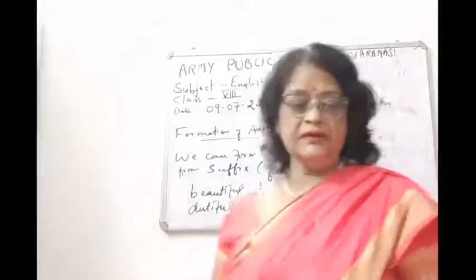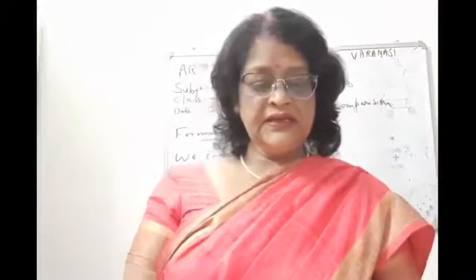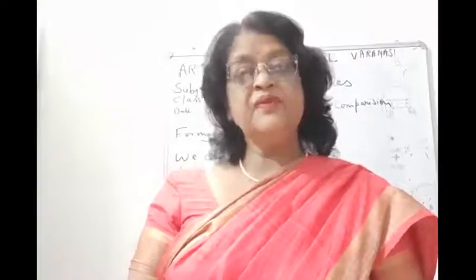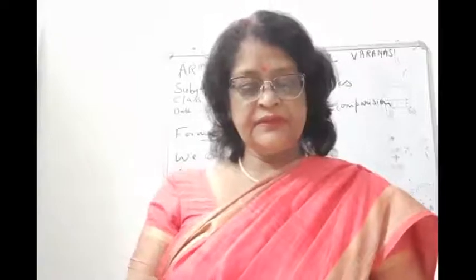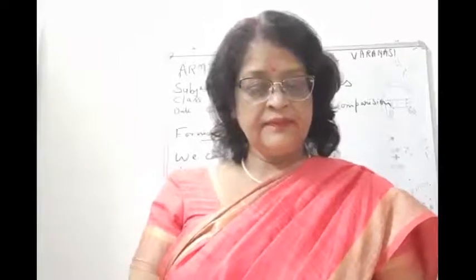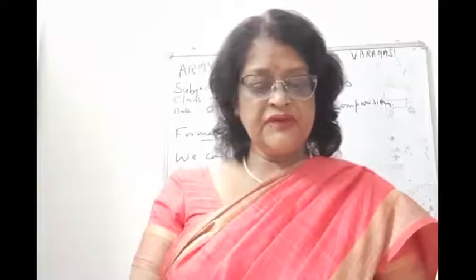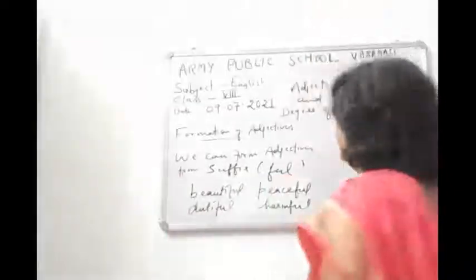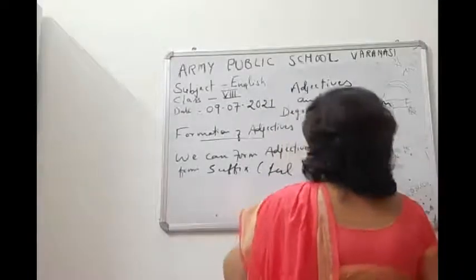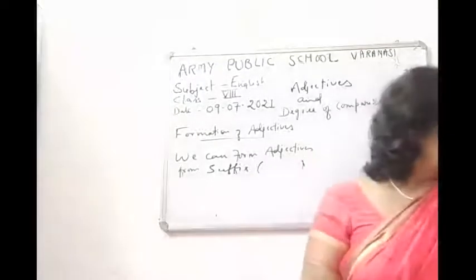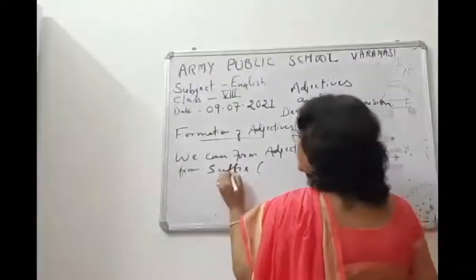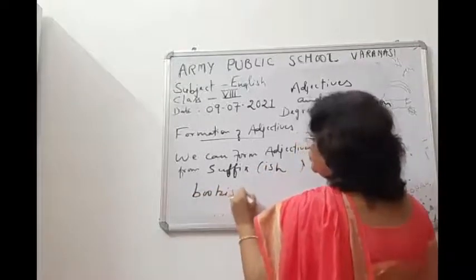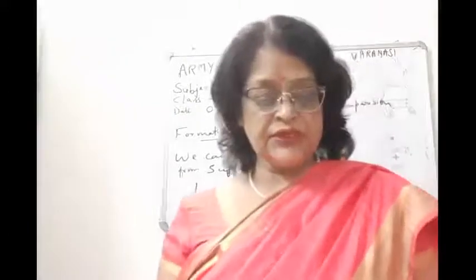Then children, ic: angelic, heroic, poetic, atmospheric, sympathetic, scientific. And then children, from the suffix ish: bookish. He is having a bookish knowledge.